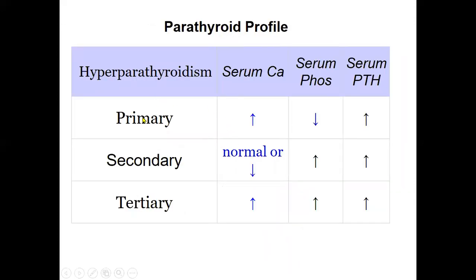Similarly, in the parathyroid profile, then hyperparathyroidism, primary, secondary, and tertiary, this we have already discussed. The serum calcium, serum phosphate, and serum PTH. Very simple. The serum calcium and phosphorus go in opposite directions. Only in tertiary, where there is a non-responsiveness to the PTH hormone, both will be increased. But for the primary and the secondary differentiation, these things should be kept in mind.